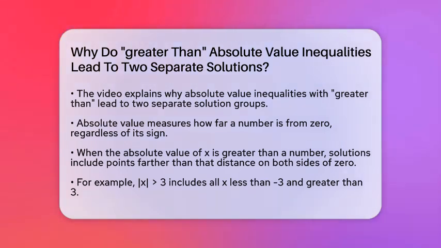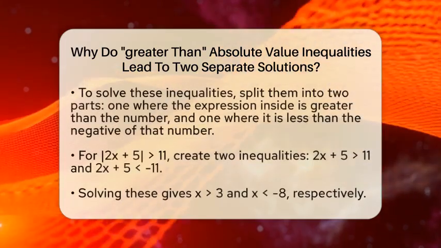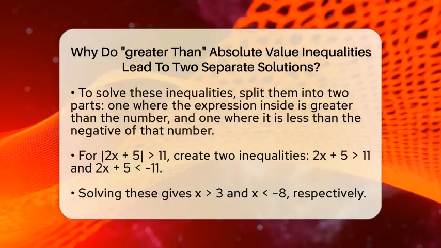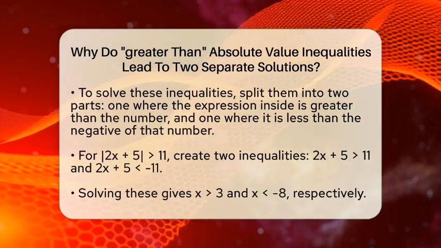The absolute value of a number measures its distance from zero, no matter if the number is positive or negative. So, if the absolute value of x is greater than 3, it means x is more than 3 units away from zero. On the number line, this includes all numbers less than -3 and all numbers greater than 3. These two groups are separate because they are on opposite sides of zero. This is why the solution involves two different inequalities.